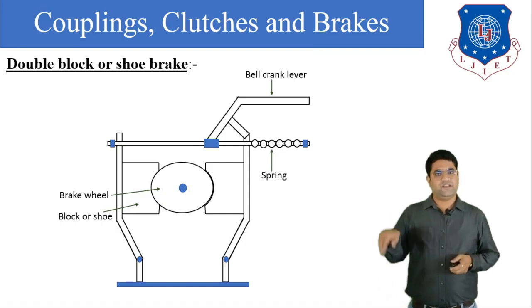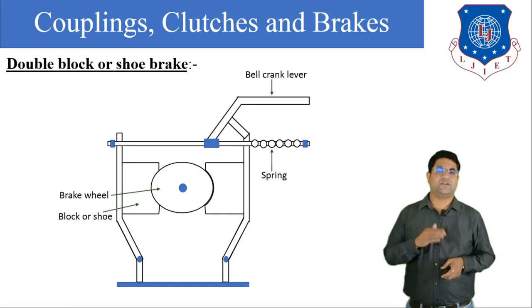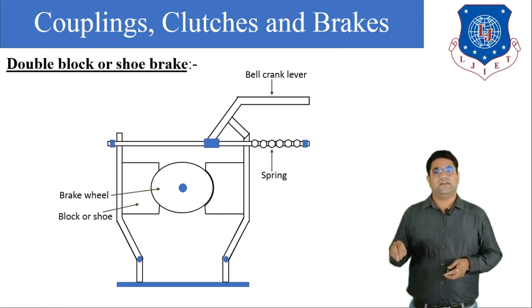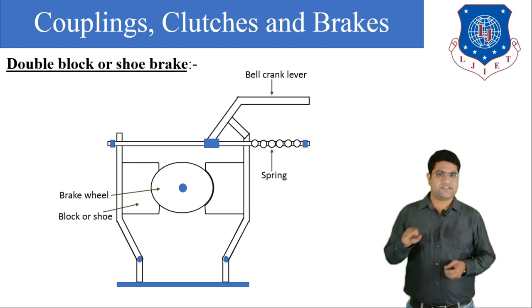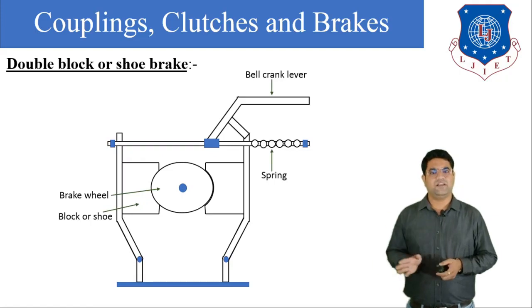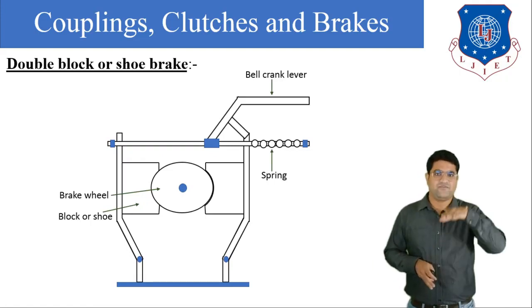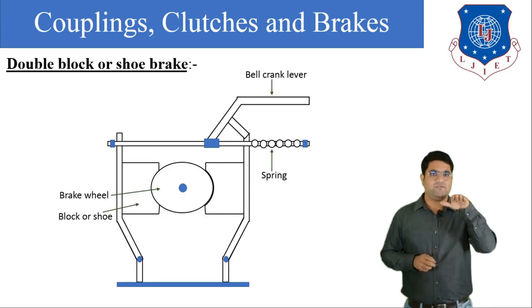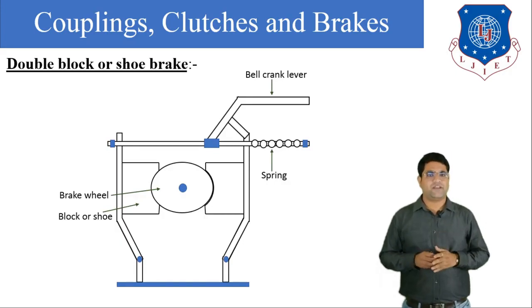The wheel can rotate in any direction, either clockwise or anti-clockwise. For example, let us understand if the wheel rotates in the clockwise direction. Now, if we want to reduce the speed of this wheel, then we have to apply force on the bell crank lever. Whenever we apply force on the bell crank lever, what happens?